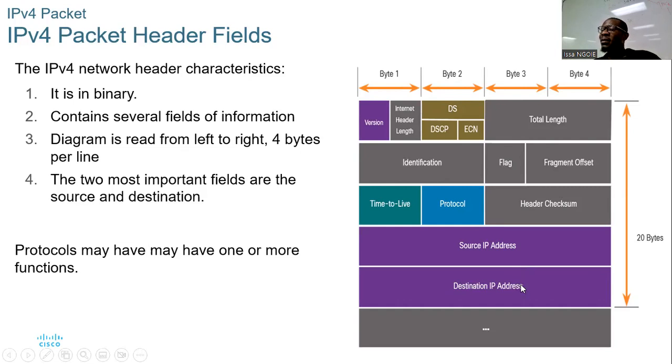IP address. What does it mean? You got your data, right? You got your IP header, right? When you combine them, it means that inside them you are going to have source IP and destination IP, right? And those are the most important fields: which device is sending and which device is going to receive. That message needs to go together with your packet.